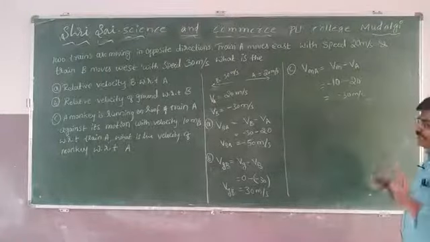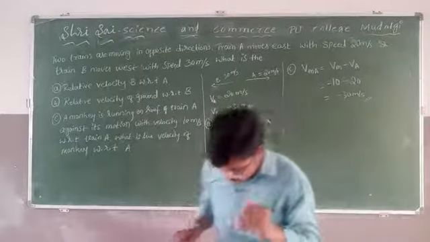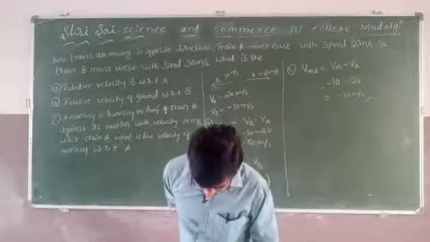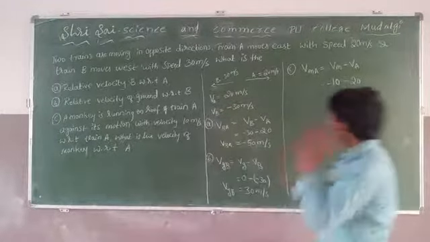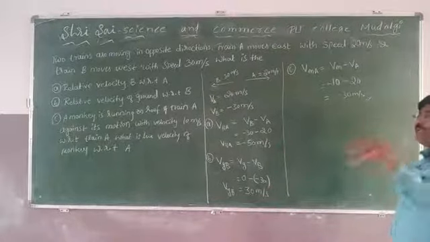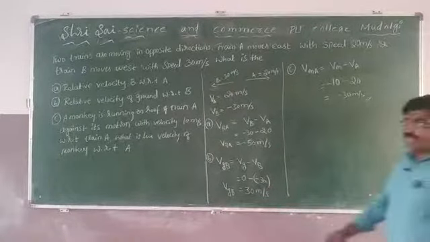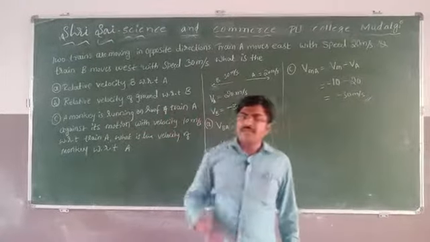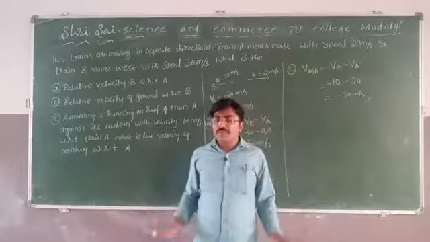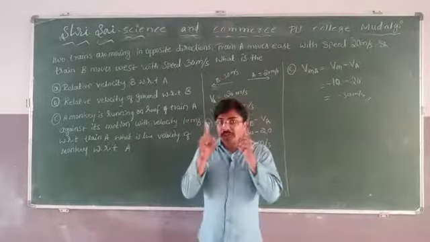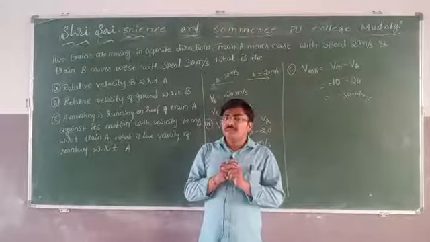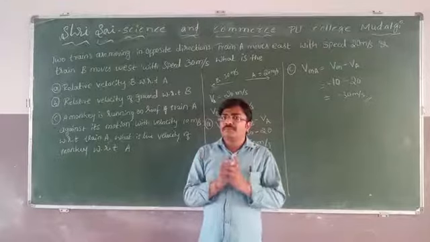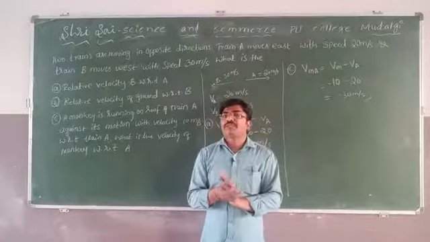Now it is right. Okay, fine. But if they ask the question in some other form, I will explain how it is. If the monkey is observed by the man standing on the ground, if he observes train is moving in the east direction, monkey is moving in the west direction, according to him, what is the relative velocity? This is a question for you. It's homework.